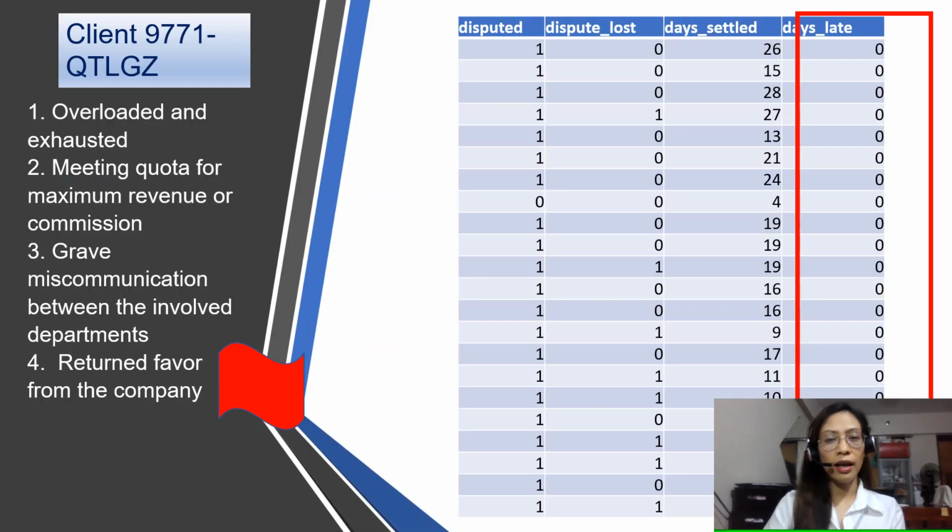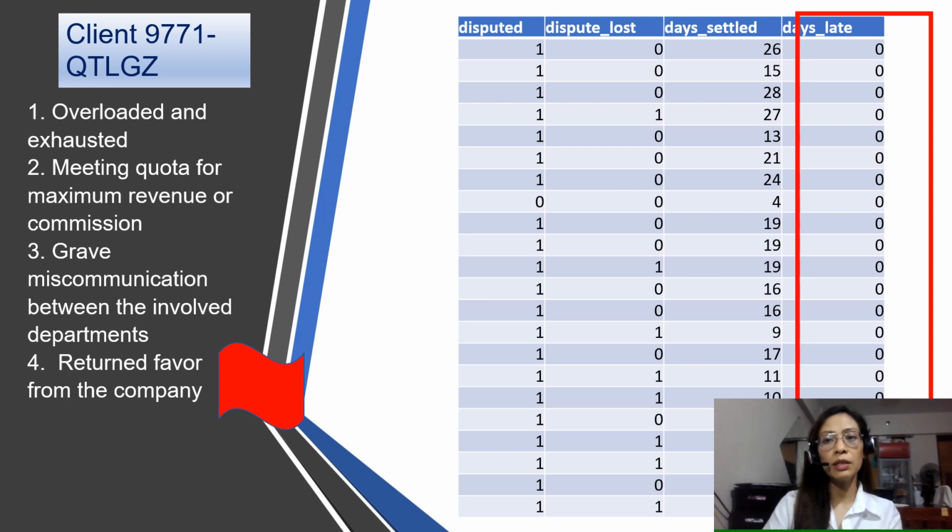Among the highlighted clients in the previous table, only client 9771 exhibits the established trend in the previous figure: high disputes but short processing time. A close examination using SQL revealed that all of the 8 lost disputes from this client were settled and tagged as lost even before the due date. This finding imposed a major concern and was attempted to be explained by these three assumptions.